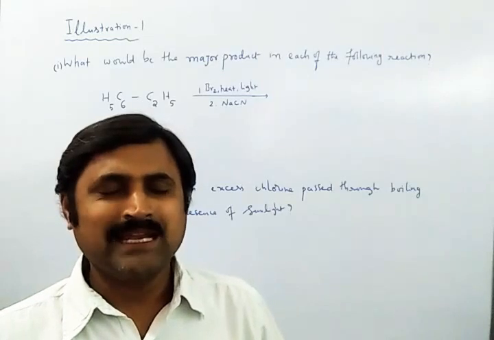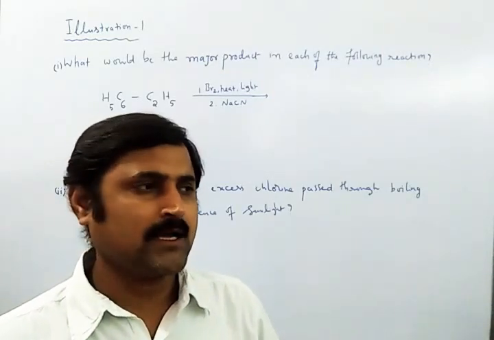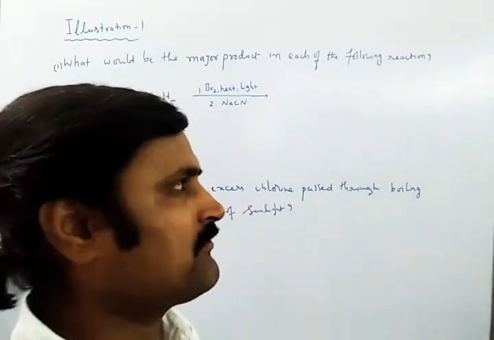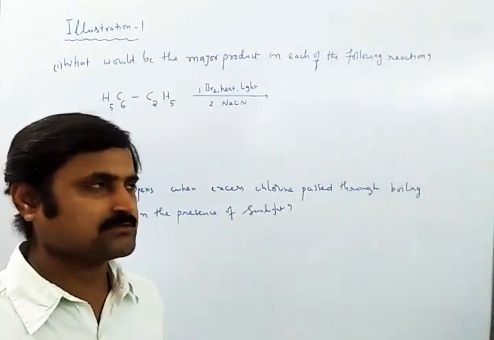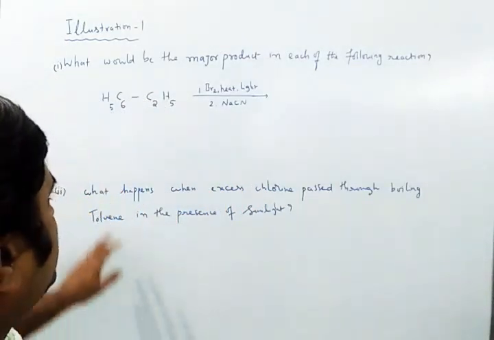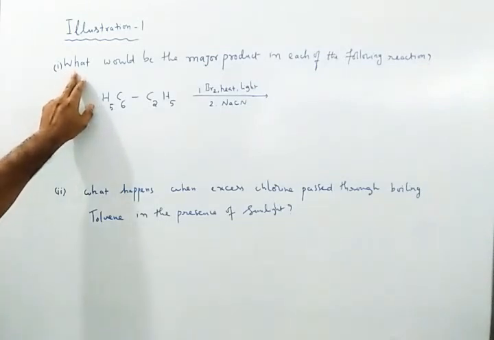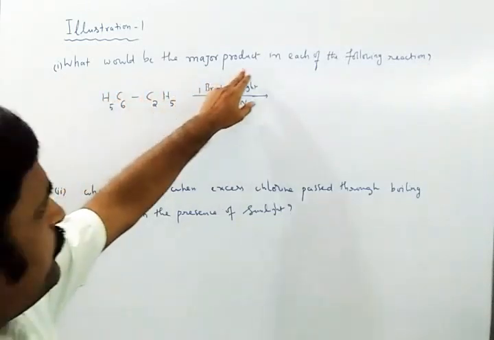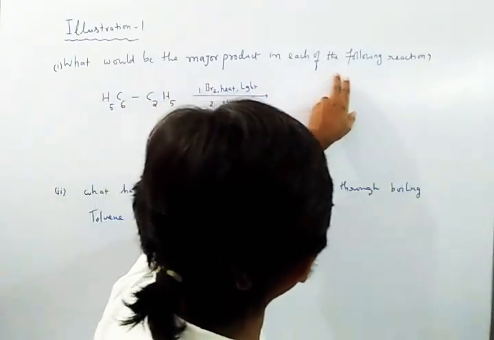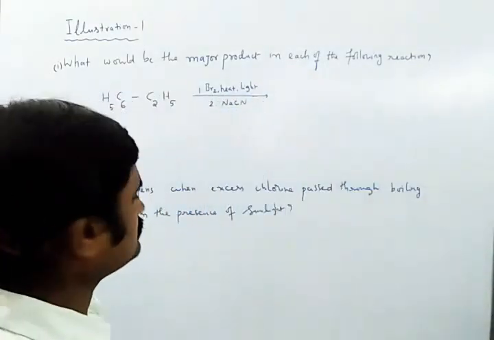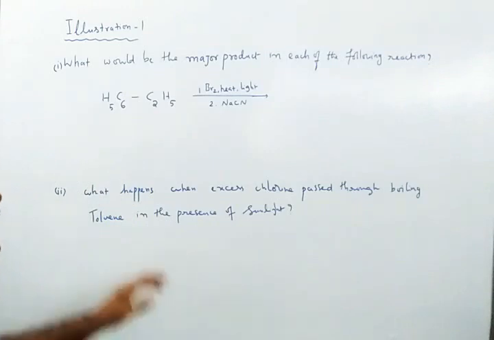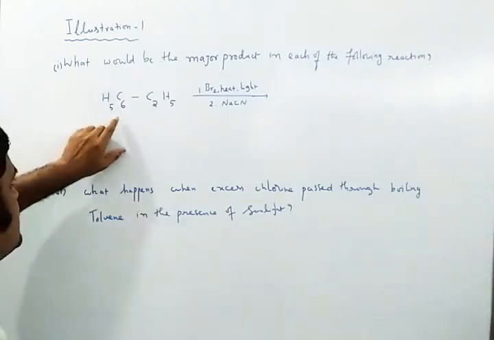Today we have some illustrations on the haloalkanes topic that we finished in the previous sessions. I would like to take the first illustration. What would be the major product in each of the following reactions? For example, they have given this type of formula